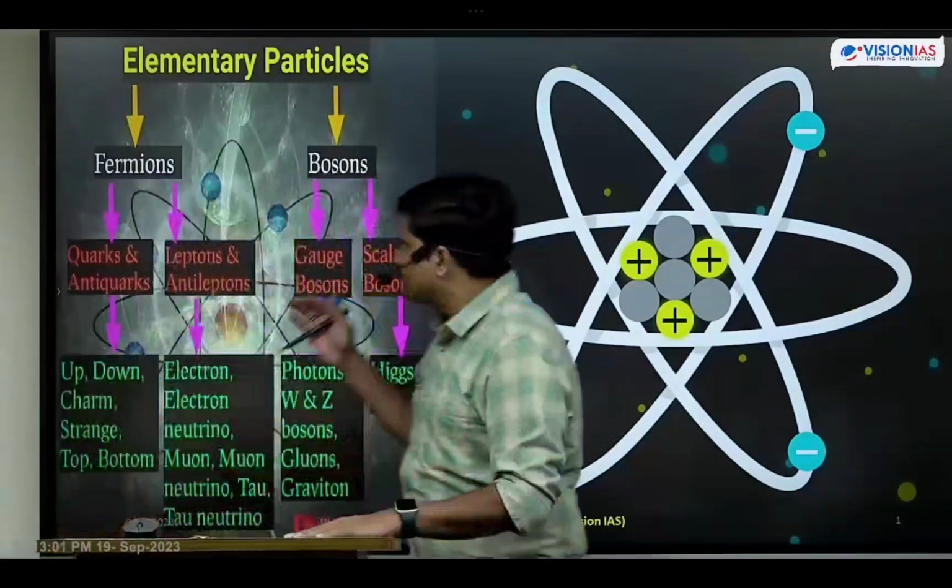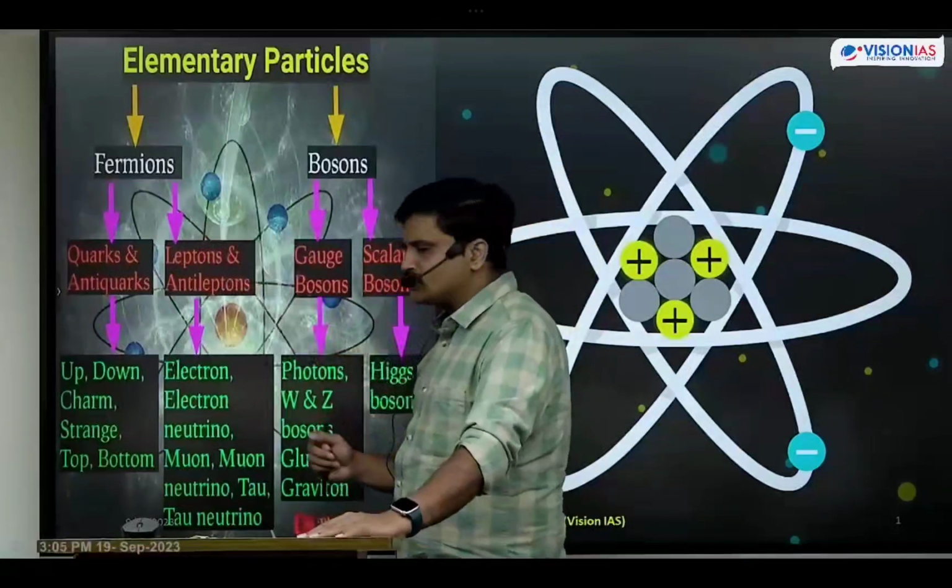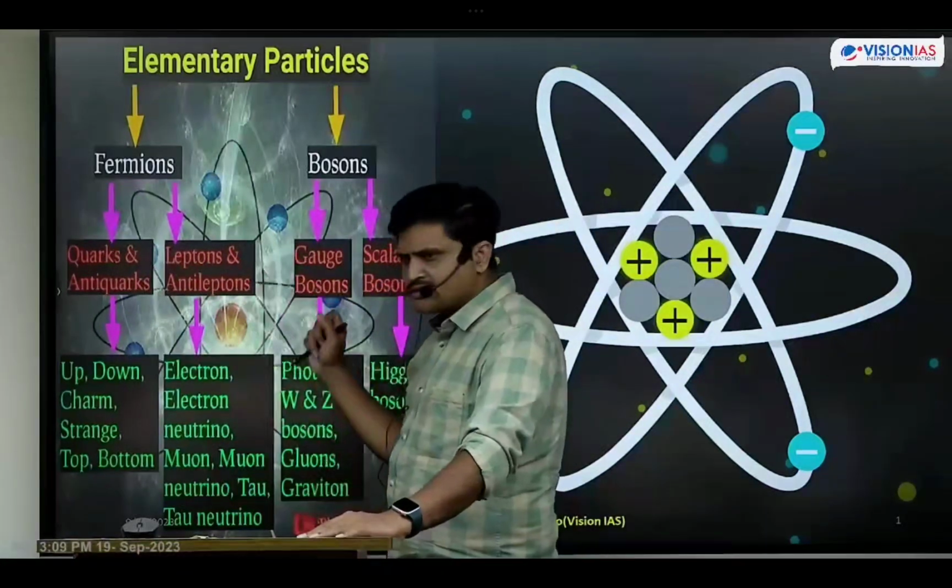And coming to fermions, they are further categorized into two types: quarks and anti-quarks, and the next one, leptons and anti-leptons.